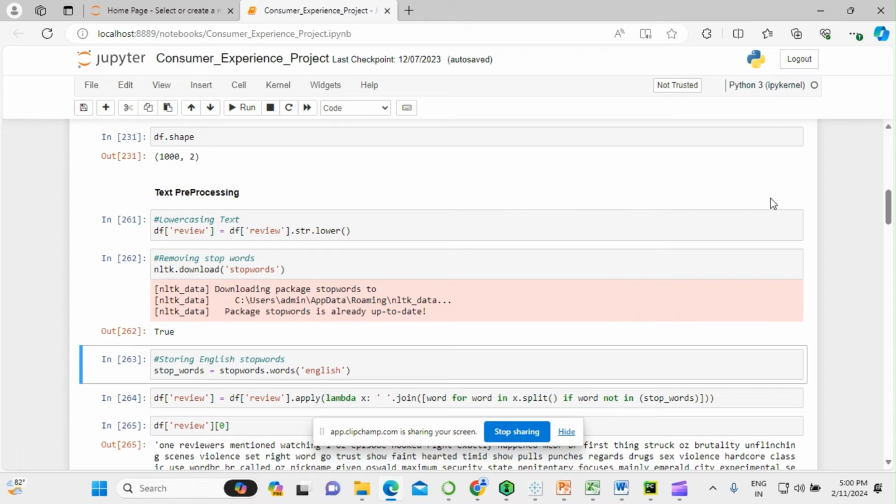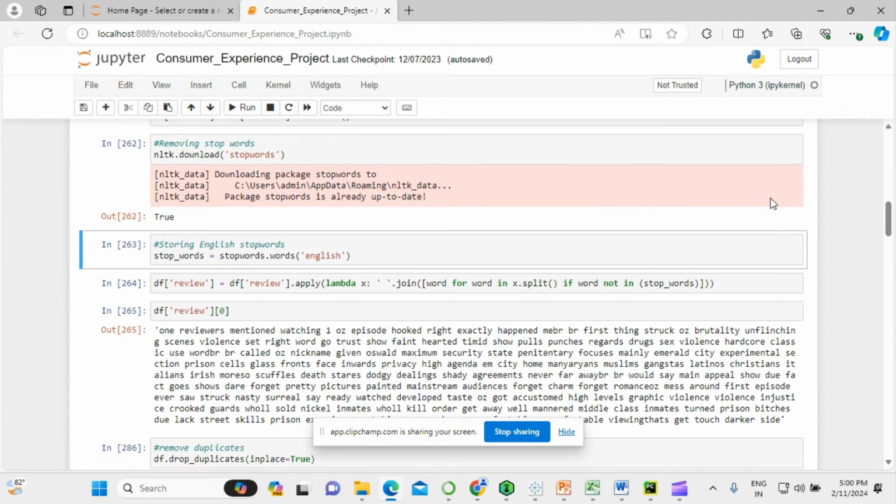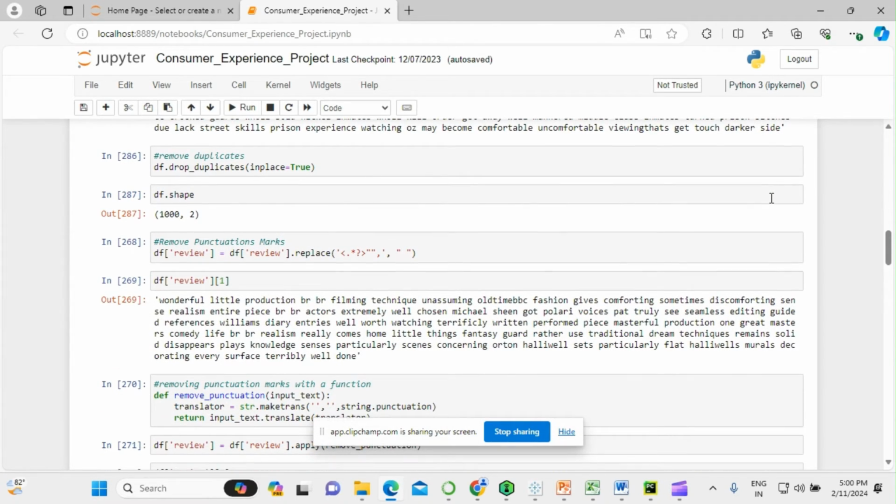The first technique I have used is converting the entire text into lowercase format. It is easier to identify errors in lowercase text. Next, removing the stop words. I have downloaded the English stop words from the NLTK library, and then I have used it in a lambda function to remove them from the reviews column. I have also dropped any duplicates.